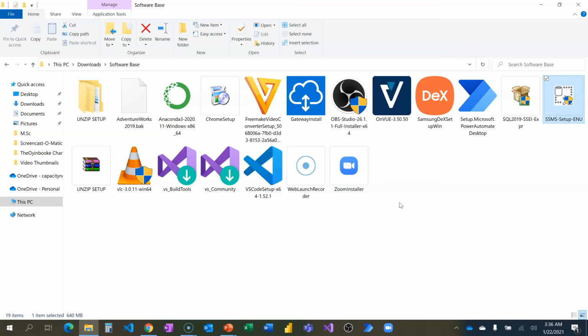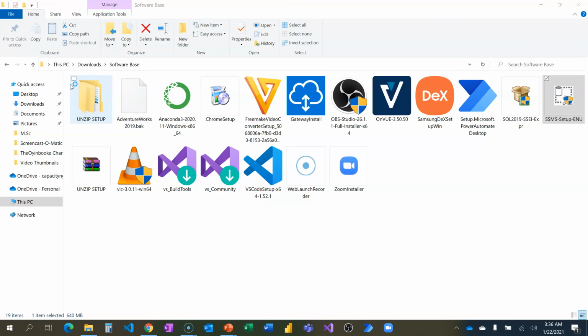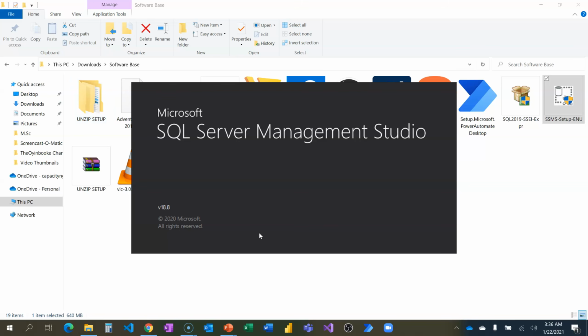Before we restore our AdventureWorks database, let us locate my SQL Server Management Studio. Our SQL Server Management Studio is going to be that tool through which we will be communicating with the SQL Server itself, which we have installed. Remember, SQL Server is the Microsoft version of the SQL database, and Management Studio is that tool through which we interact with that database server.